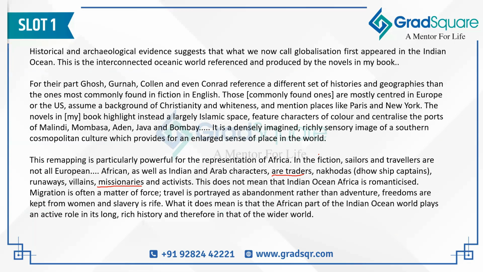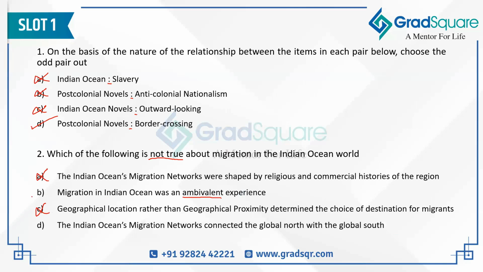So evidence for this is given inside the last paragraph, where it says that migration is often a matter of force. Travel is portrayed as abandonment rather than as adventure, which means that the people who are migrating are not embracing travel with 100% surety. They were doing it because of some kind of a reason which was forcing them to travel. Like they did not want to travel, but some other reason was forcing them to. And that is why they were making the travel, which means that the decision to travel and migrate was ambivalent in nature. And that is why B is not the correct answer. B is given inside the passage. That's why D is the only option which can be the correct answer for question number 2.